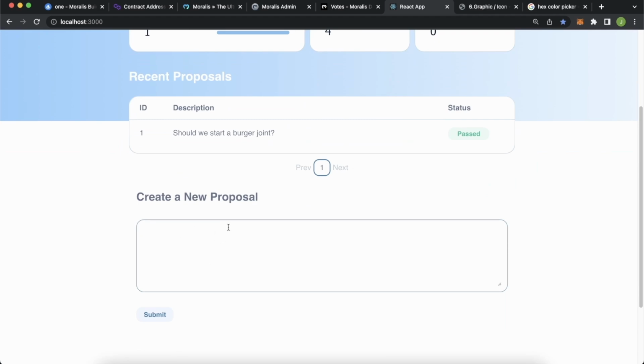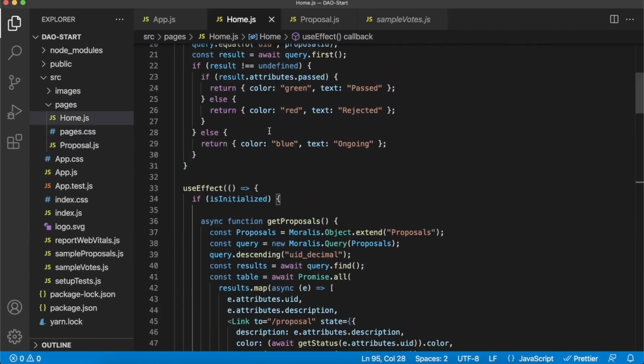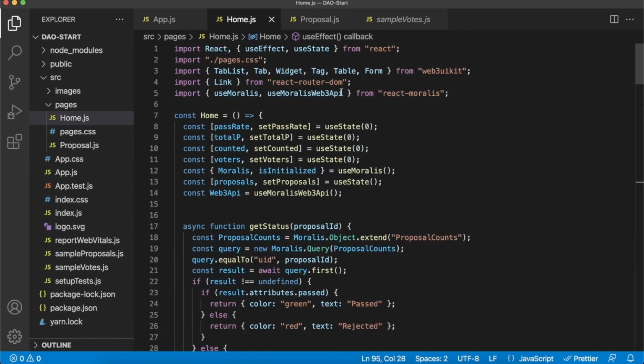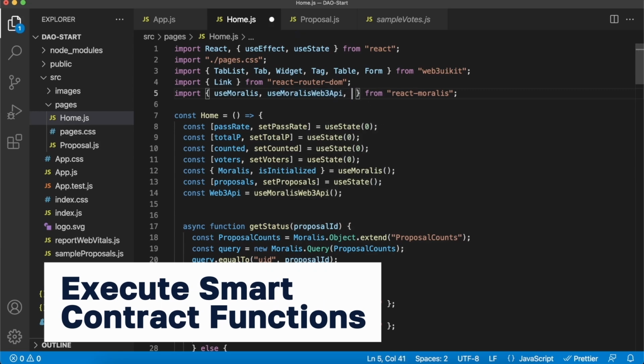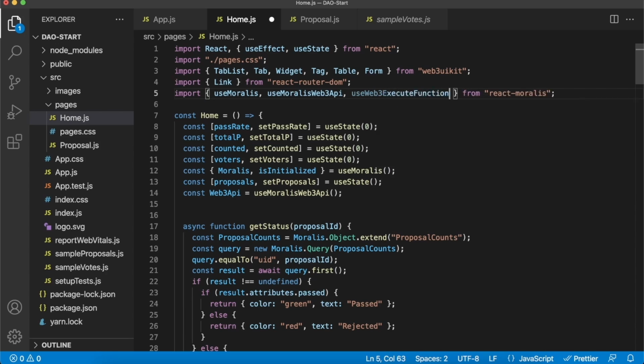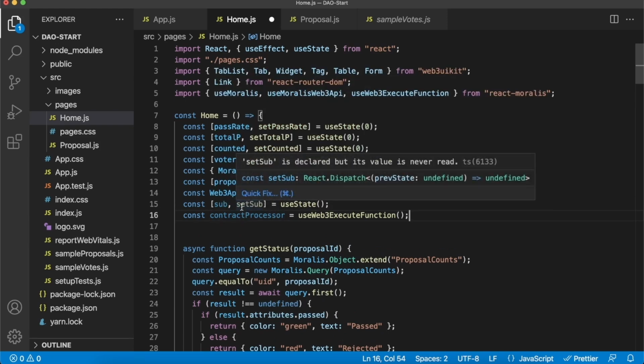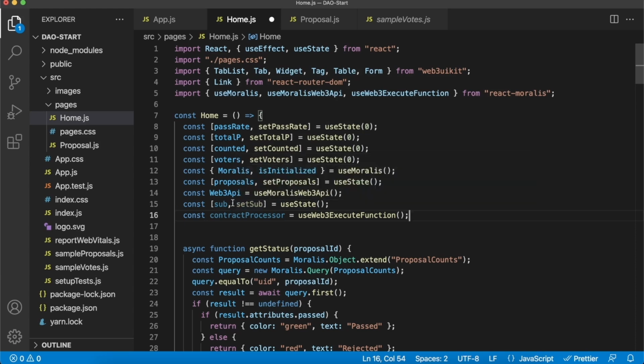So head over to your home.js file. Find home.js over here and scroll over to the top of the file, and we'll have to import from React Moralis, useWeb3ExecuteFunction, like so, and then we can call it just contract processor. We'll also create a state variable called sub, which will be a true or false Boolean depending on whether we are submitting our proposal, and it'll show a loading state in our button.